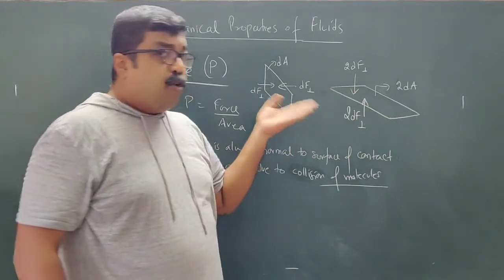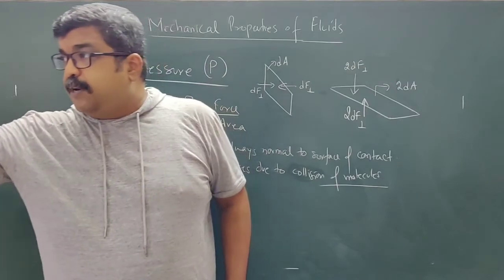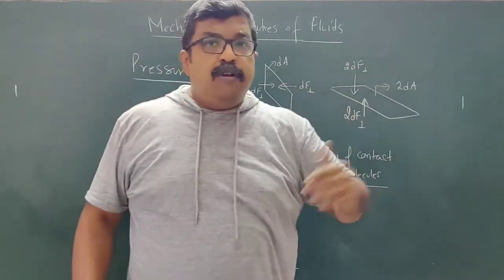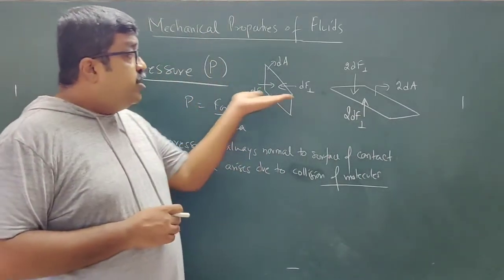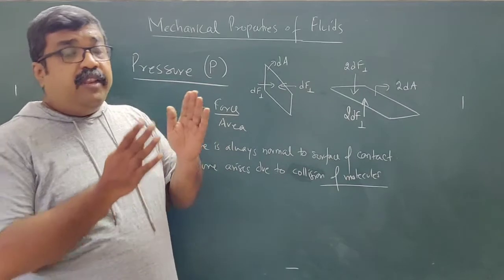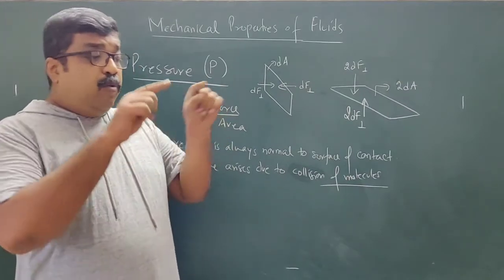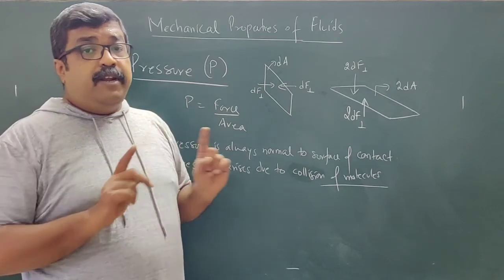Okay, because I'm talking about the same room, this room. In this room, if you measure the pressure at that particular point and at this point, you are not going to get two different pressures. You are going to get the same pressure. So this pressure is independent of the orientation of the area, in what way the area is oriented, and what is the size of the area. It is not going to depend on that.